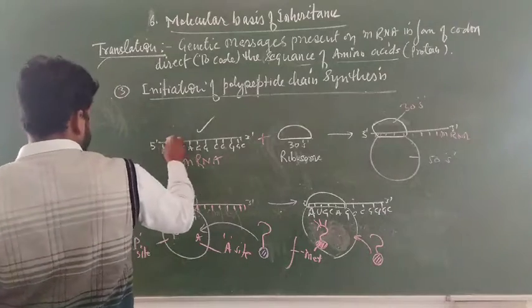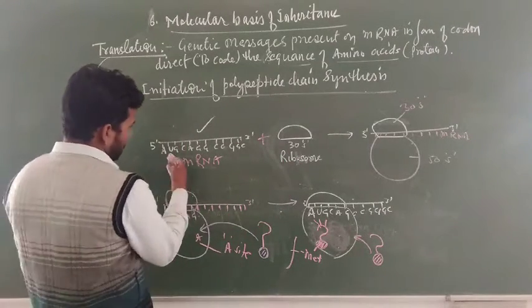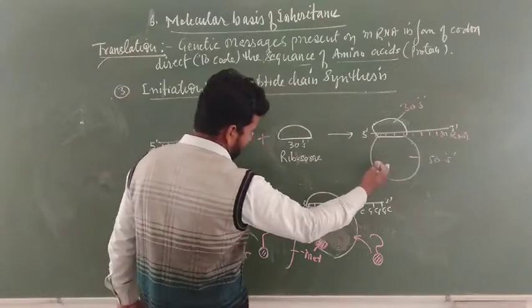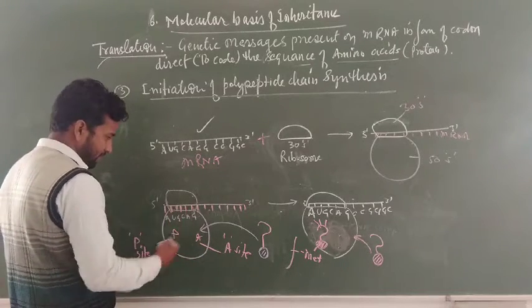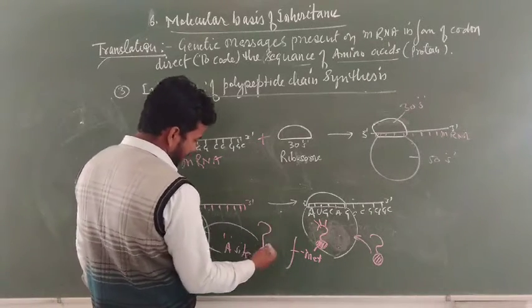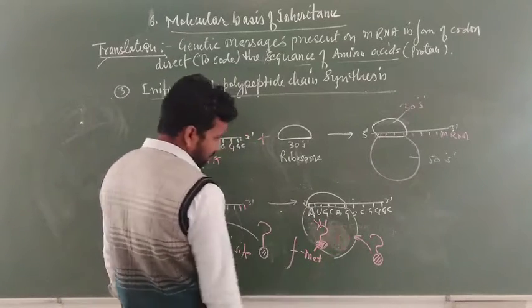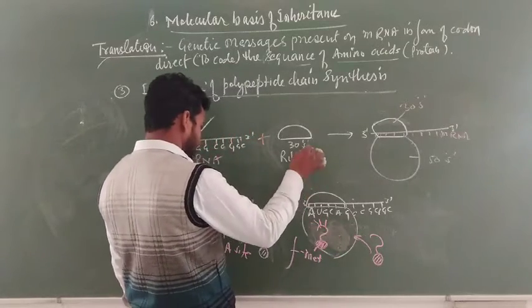First the mRNA joins with the smaller subunit of the ribosome, then with the larger subunit. In the A site region the first tRNA comes, then it moves toward the P site, and it joins with AUG.